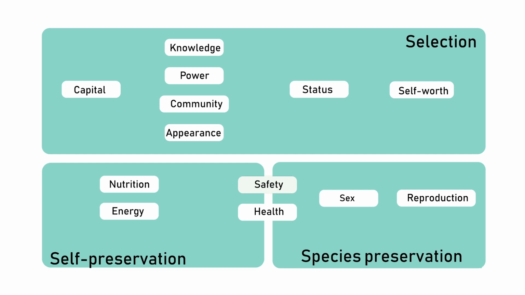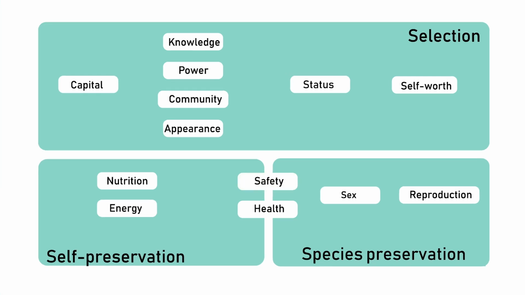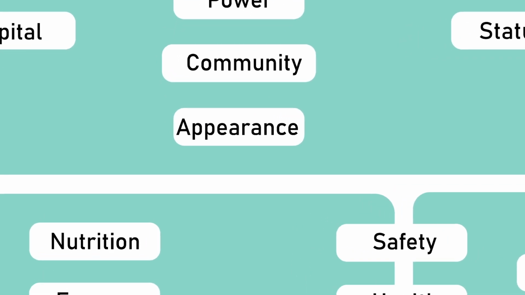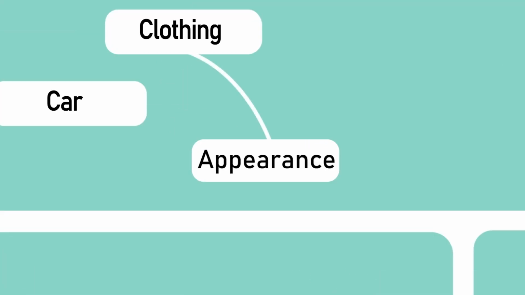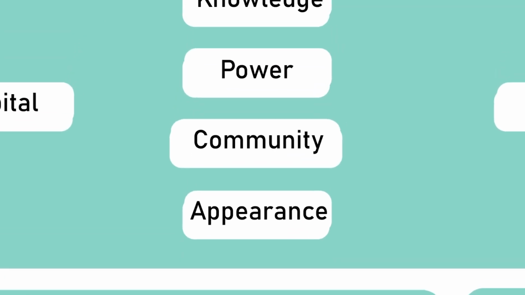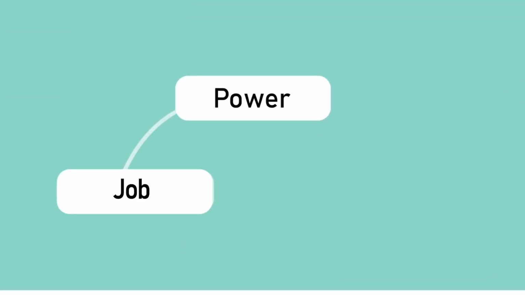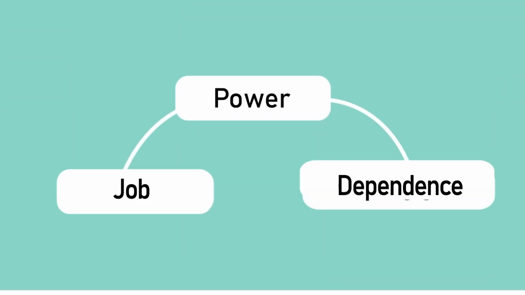People continuously learn from experiences which actions satisfy which needs, which in turn evoke positive or negative feelings. They refine the 13 needs presented into further sub-needs. For example, the need for appearance into the sub-needs for form-fitting clothes and a fast car, or the need for power into the sub-needs for an occupational position and dependency on others.